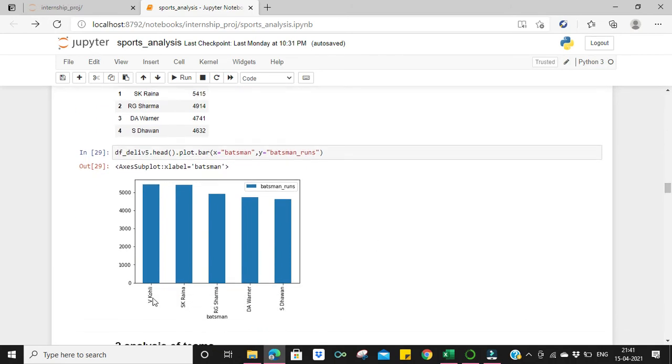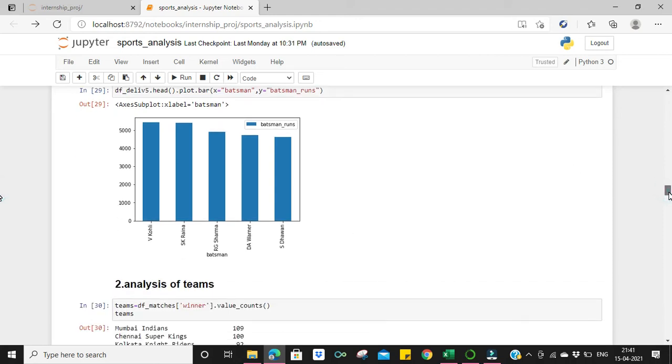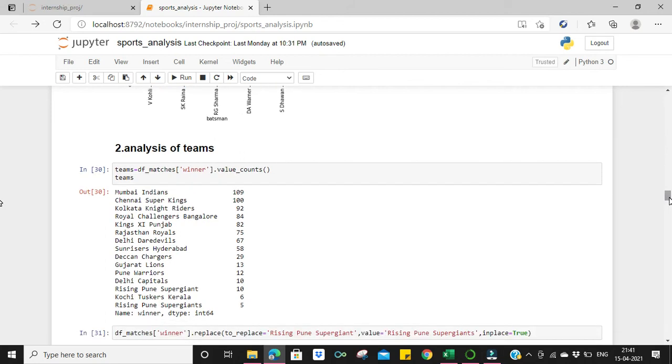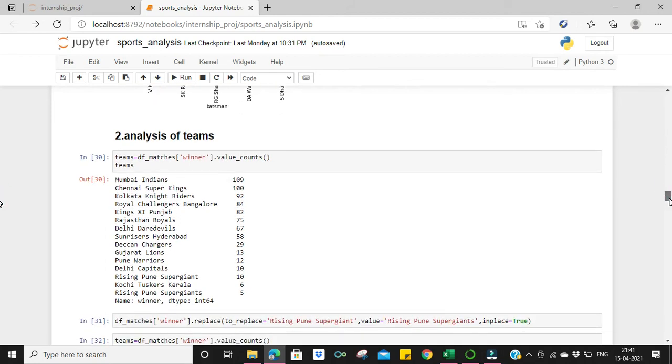Here we see the same thing, Virat Kohli, SK Raina. After that, I've done analysis of the teams. So in the team analysis, we see that Mumbai Indians have been winner most of the times. After that, Chennai Super Kings, then Kolkata Knight Riders.